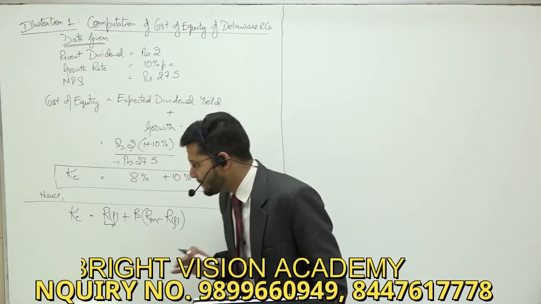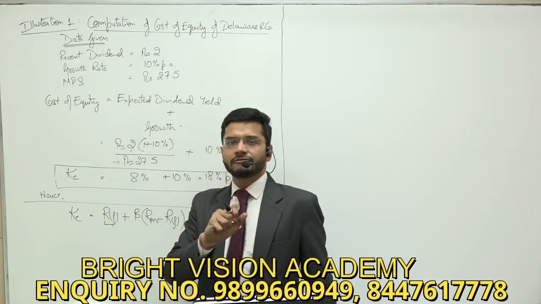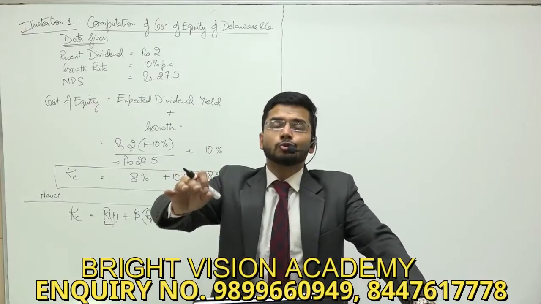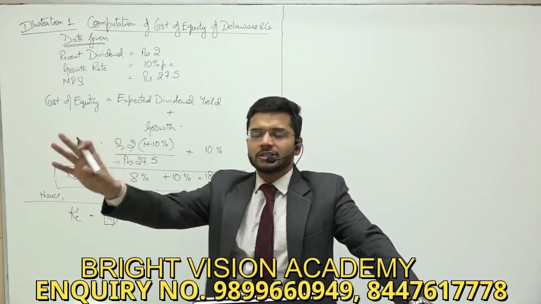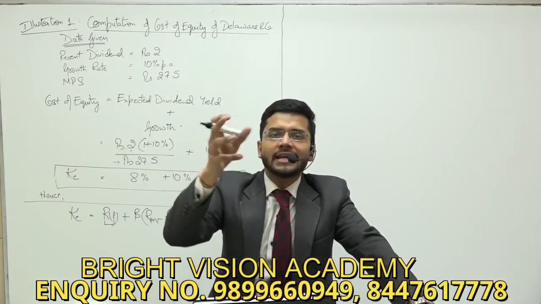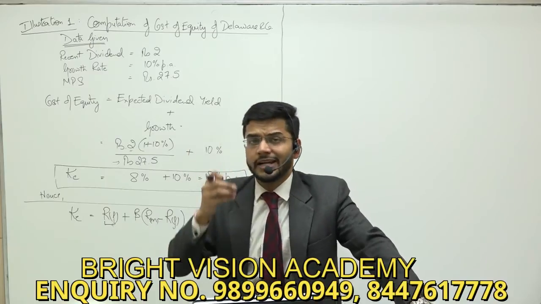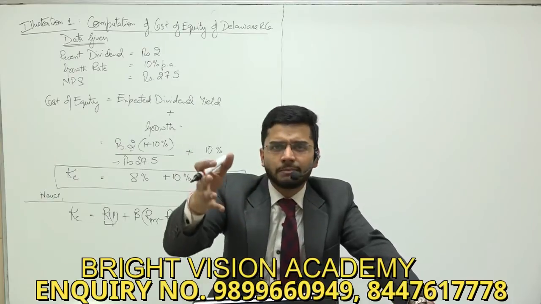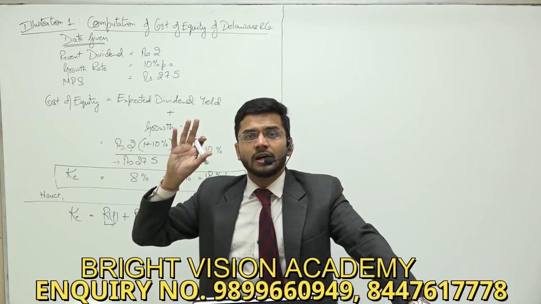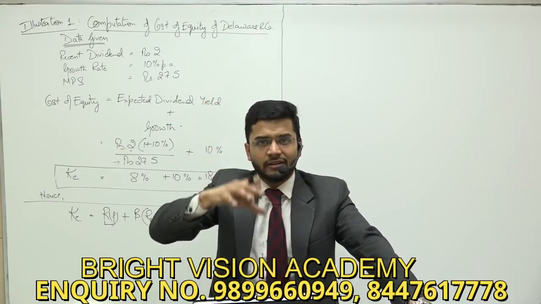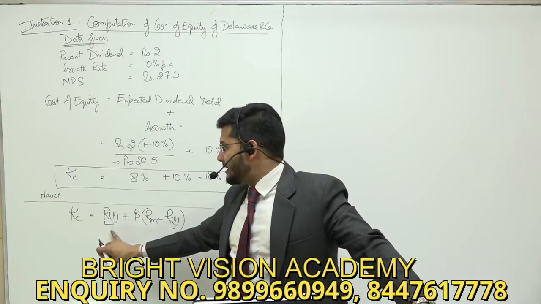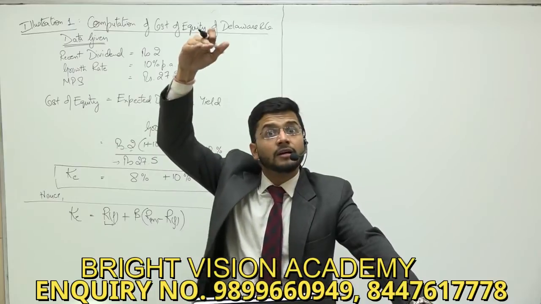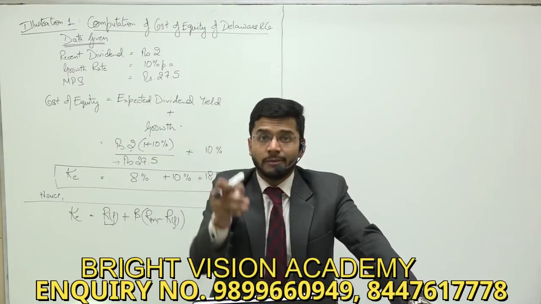So guys, this formula starts with the risk-free rate of return. Risk-free rate of return is the rate of return which is given to you under a risk-free situation, which means if you're doing a bank FD, then this rate will be given to you, which is 8% or 7.5% or 7%, whichever is the country-specific rate. And guys, this rate changes from country to country. So countries which are developing, this rate will be higher. Countries which are developed, this rate will be lower.